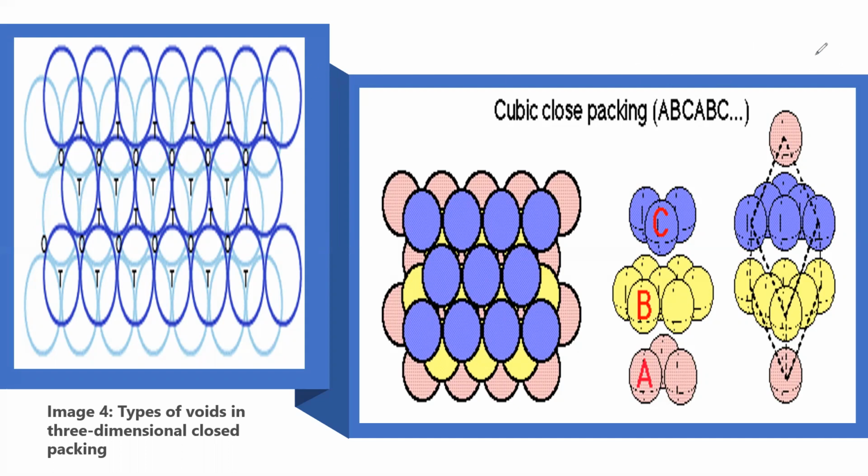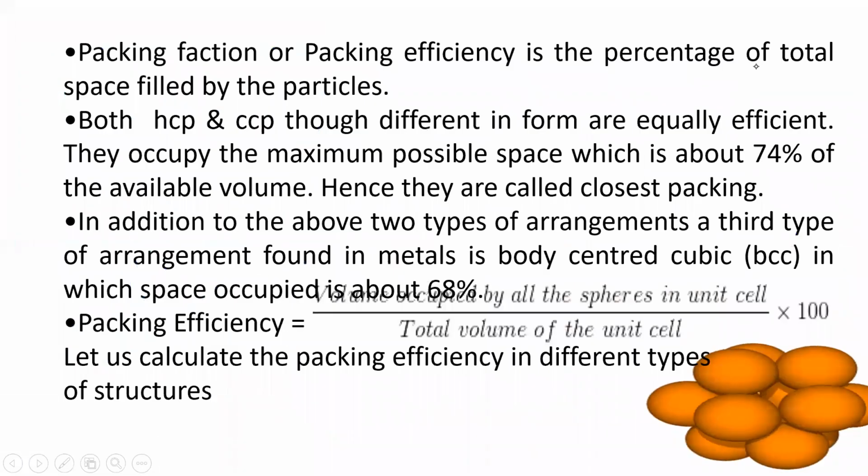Next, these are the 3-dimensional close packings, cubic close packing, ABC type. Here we are given cubic close packing clearly. Next, packing fraction or packing efficiency. As I already told you, HCP and FCC have maximum packing efficiency. Packing fraction or packing efficiency is the percentage of total space filled by the particles. Both HCP and CCP, though different in form, are equally efficient. They occupy the maximum possible space, which is about 74%.